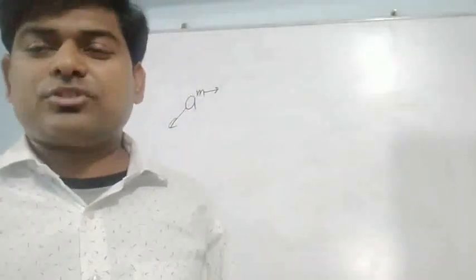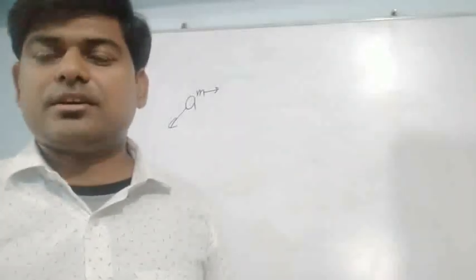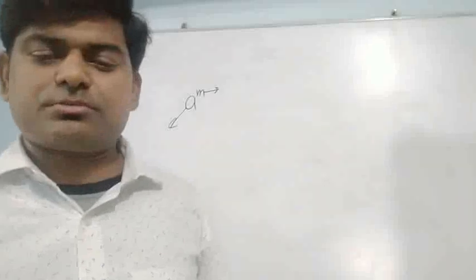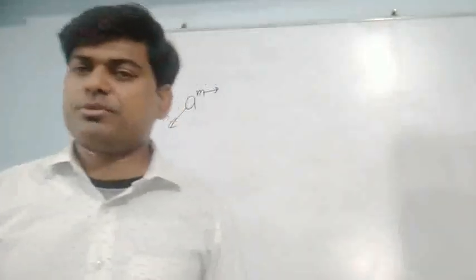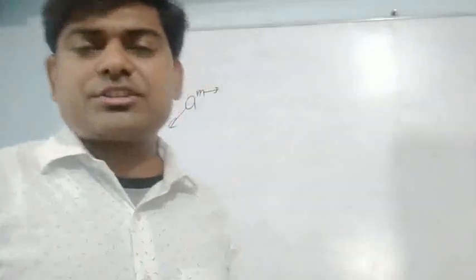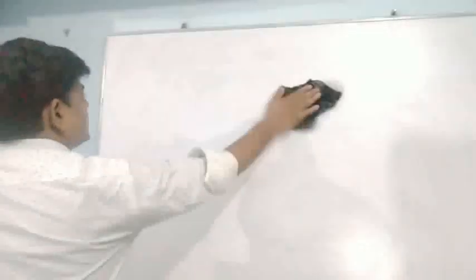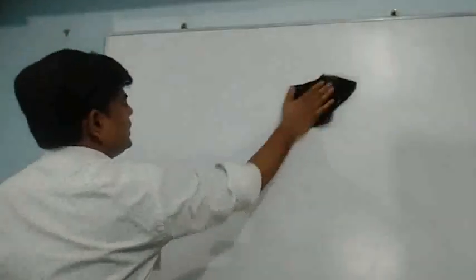Actually there was a topic in the first lesson, real numbers, where we discuss rational and irrational numbers. We have not learned this topic yet. So in place of rational number I am using the word fractional number. It will be a little easier for you. Actually in rational numbers, integers and fractions both come. Earlier we learned only about integers, but now with integers some fractions can also come. So let's first start with all the points we have to keep in mind while solving the questions, and then we will start the questions.